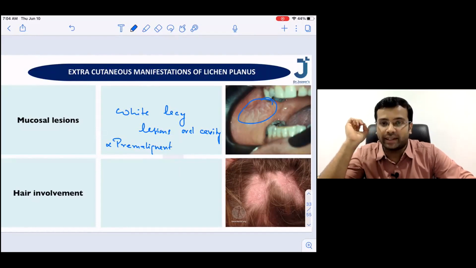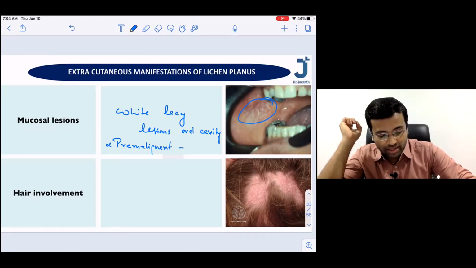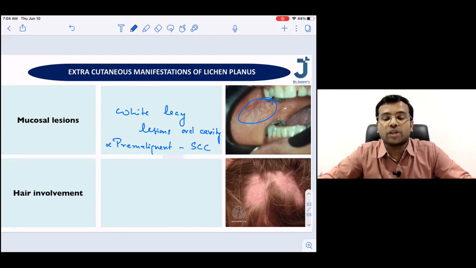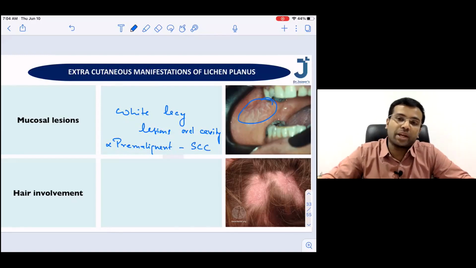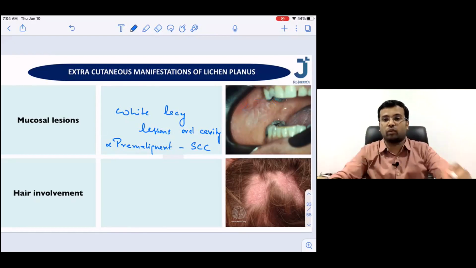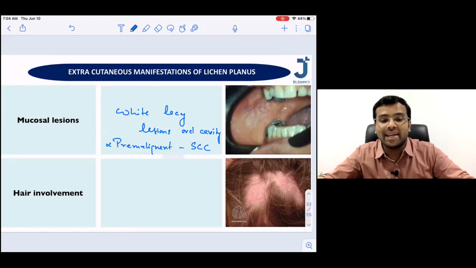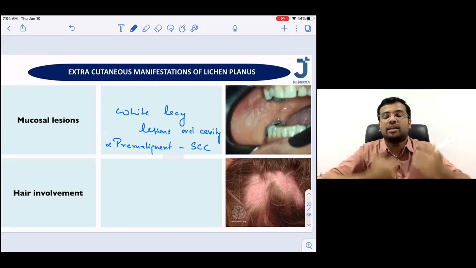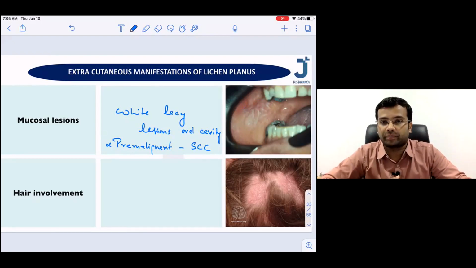So this is pre-malignant to squamous cell carcinoma. So the mucosal lesions of lichen planus is pre-malignant to squamous cell carcinoma. Now the next thing is lichen planus can also have a scalp involvement. Okay, the hair involvement. White lacy, I have written LACY, Dr. Praveen, white lacy pattern that you see within the oral cavity.